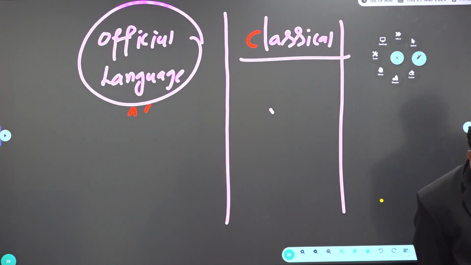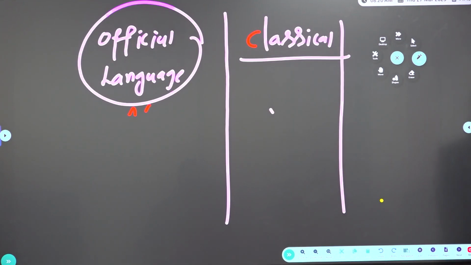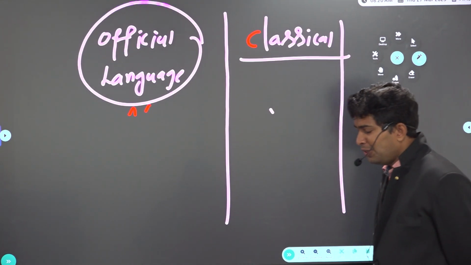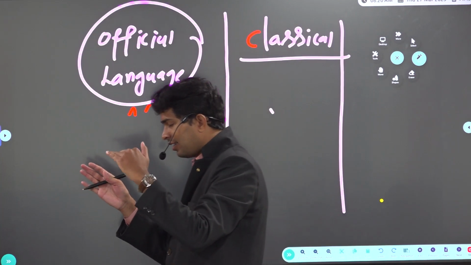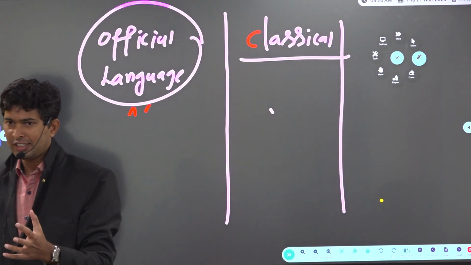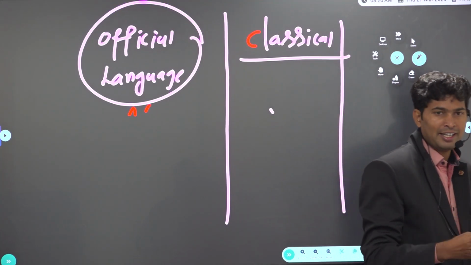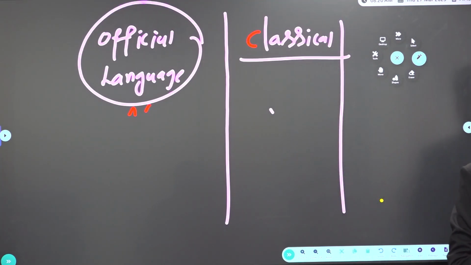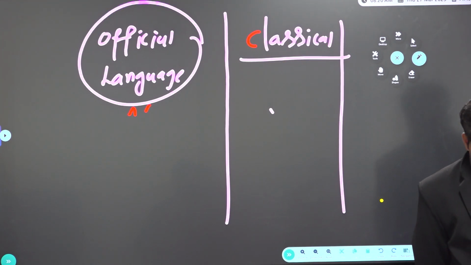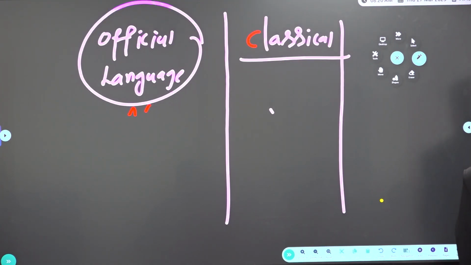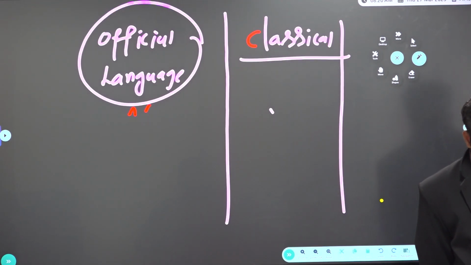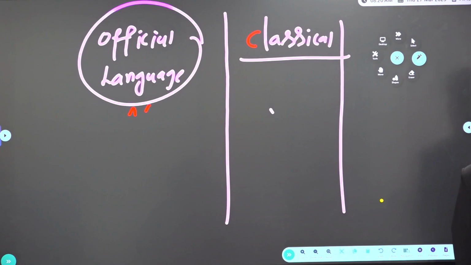Again, what is a classical language? Shastriya Bhasha, which means a language which has a rich historical legacy, a unique script, and whose promotion will protect cultural heritage, can be identified as a classical language. So which are the first classical languages to be identified? Tamil 2004, Sanskrit 2005, Telugu 2008, Kannada 2008, Malayalam 2013, Odia 2014.